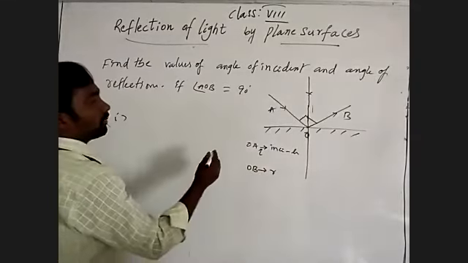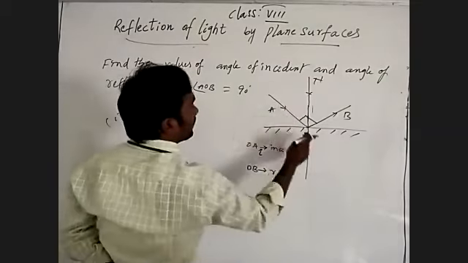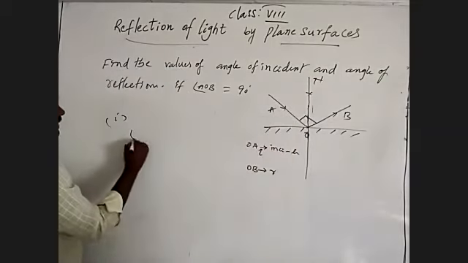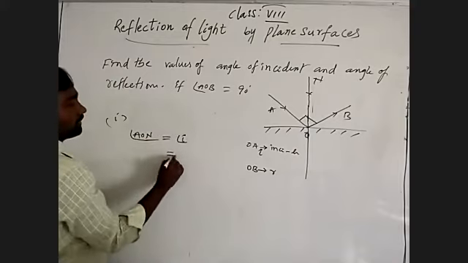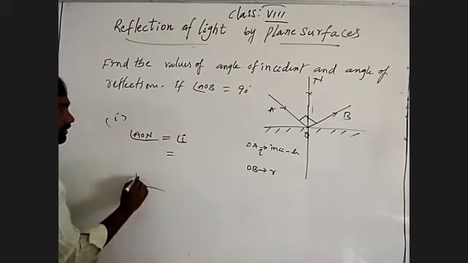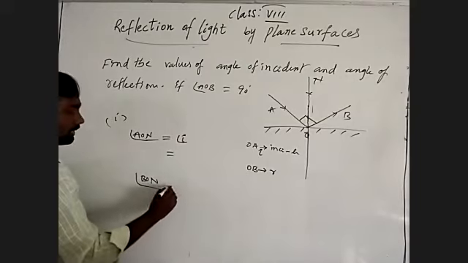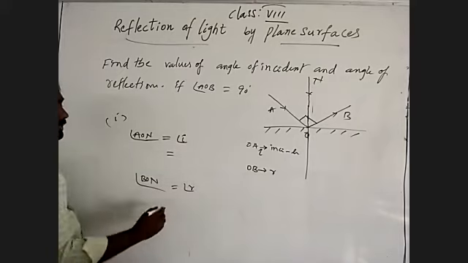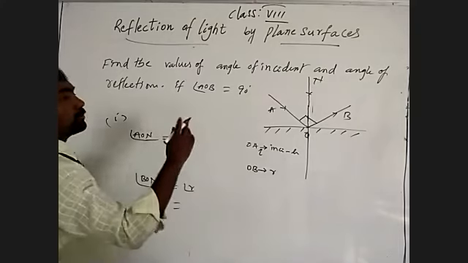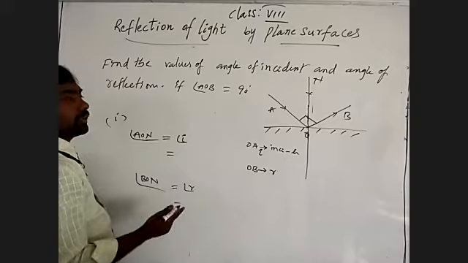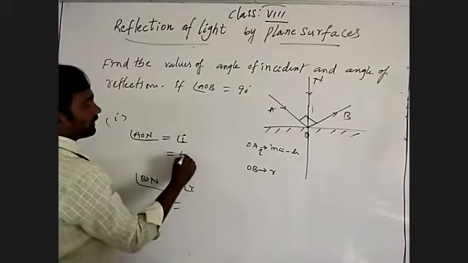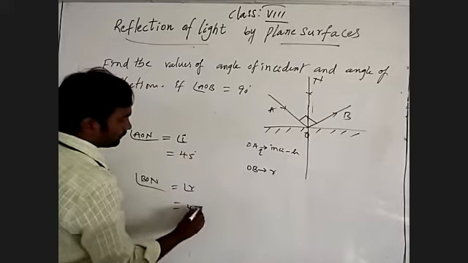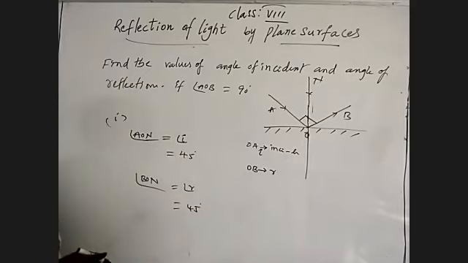This is N. Angle AON is the angle of incidence, and angle BON is the angle of reflection. So it makes equal angles, the angle of incidence and the angle of reflection. It is given 90 degrees. Equally means it is 45 degrees each.